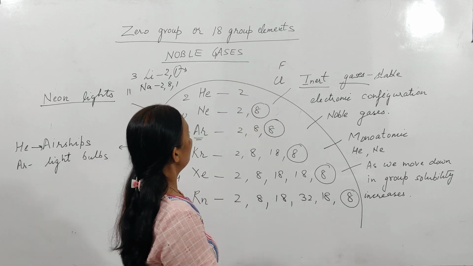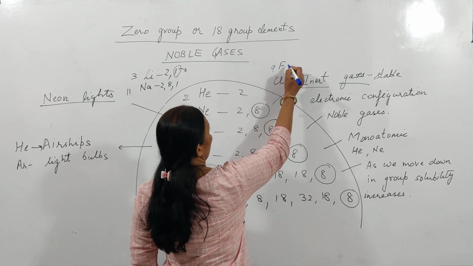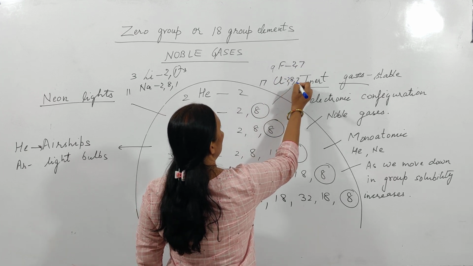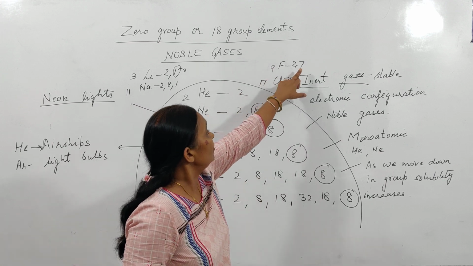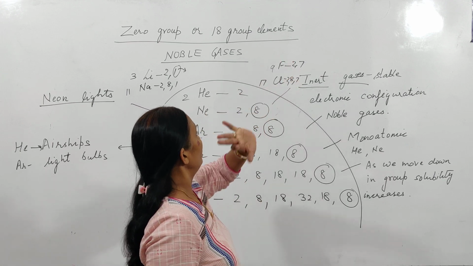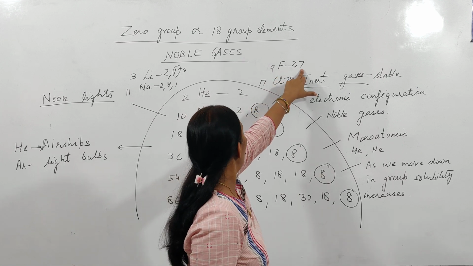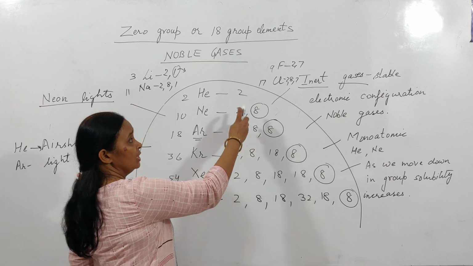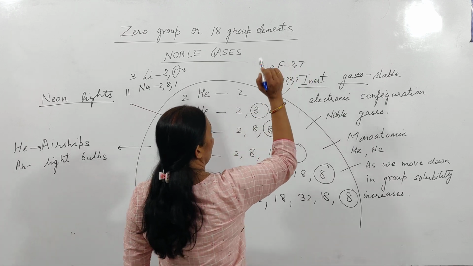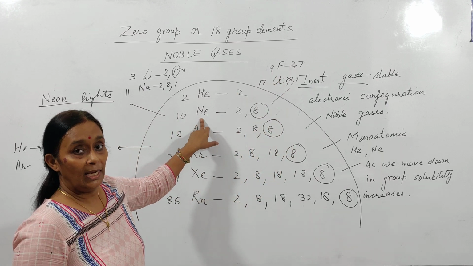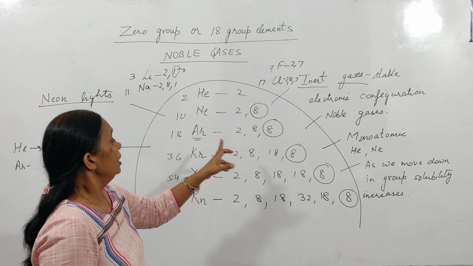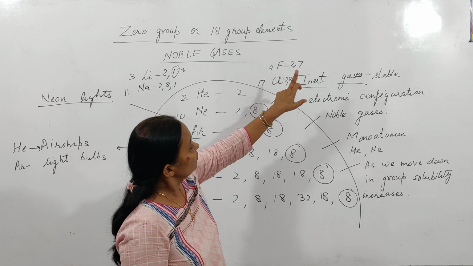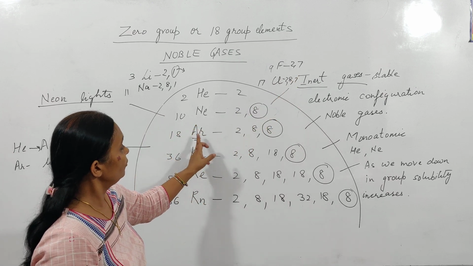Now fluorine, if you see, fluorine has atomic number 9, 2, 7. Chlorine has atomic number 17, 2, 8, 7. What do they do? They gain one electron and attain the noble gas configuration. Like fluorine, if it gains one electron, it will get the electronic configuration of neon, that is 2, 8. So that's why fluorine is also very reactive. Simply by gaining one electron, it will attain the electronic configuration of neon and become stable. Similarly, chlorine, just by gaining one electron, can get the electronic configuration of argon.